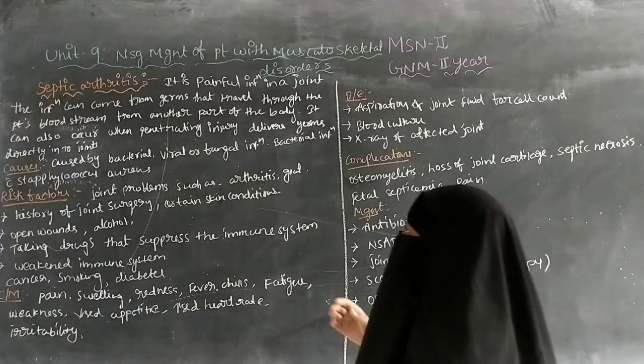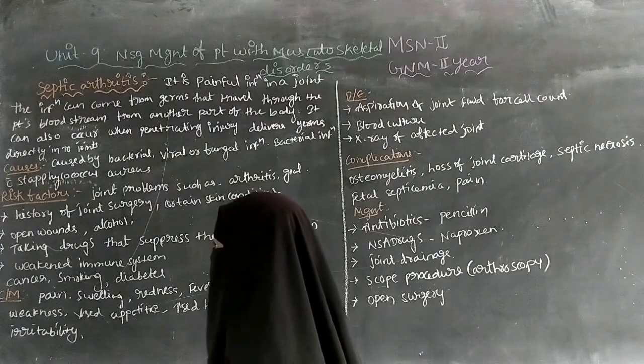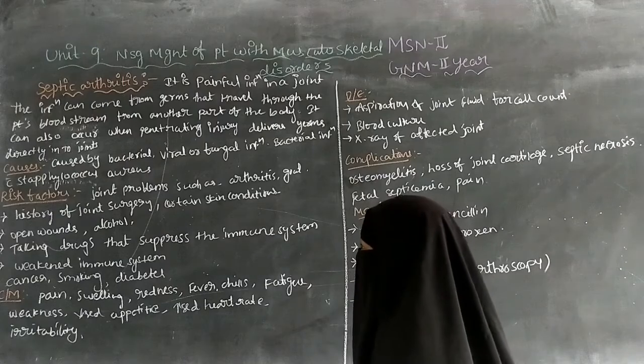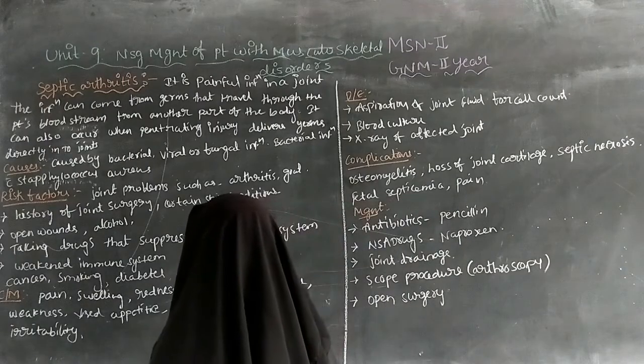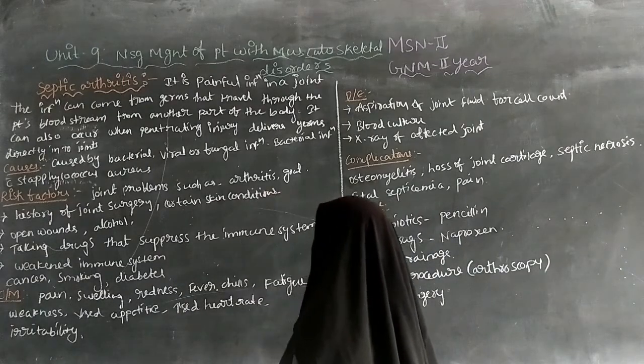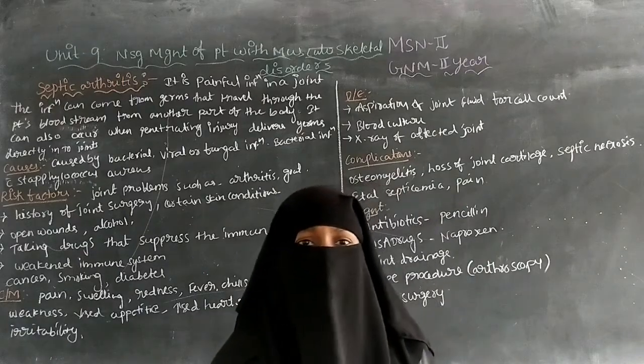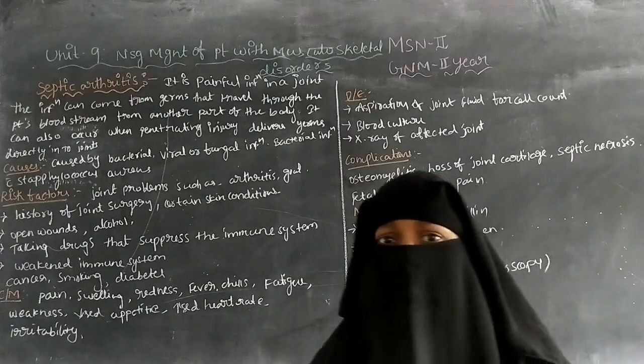Next is causes of septic arthritis. It is caused by bacterial, viral or fungal infection. Mainly it is caused by bacterial infection.